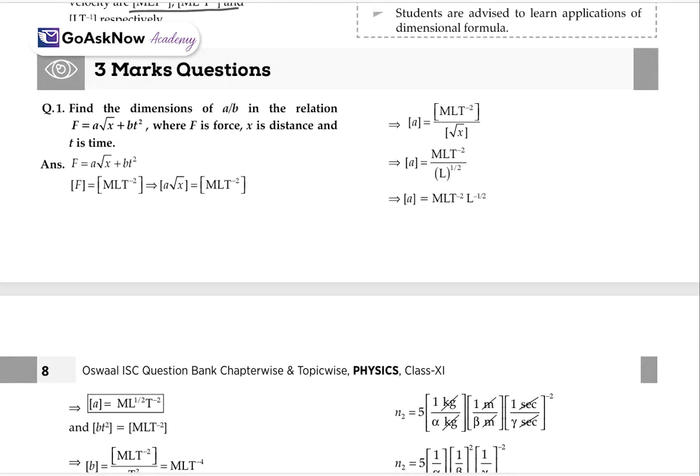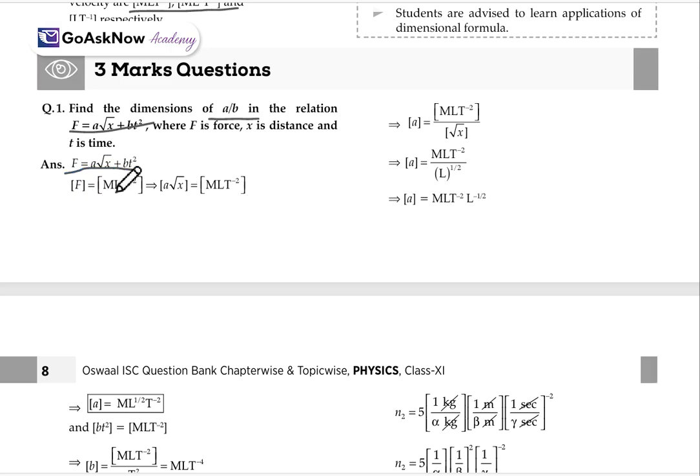Now, there are some 3-mark questions as well. Here, find the dimensions of A upon B in the relation F is equal to A root x plus B t square, where F is force, x is distance and t is time. So we have the equation F is equal to A root x plus B t square.